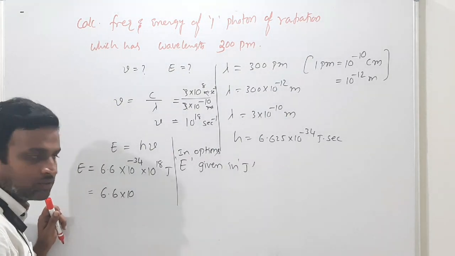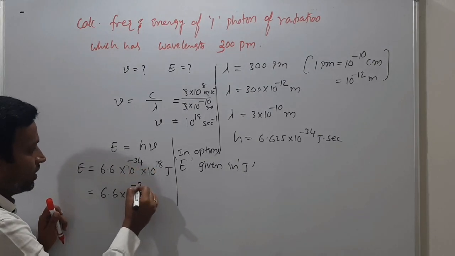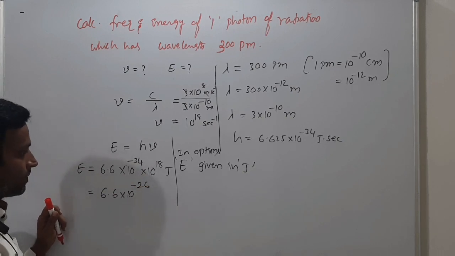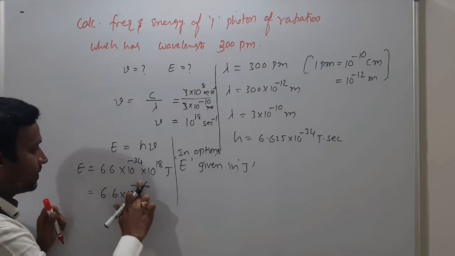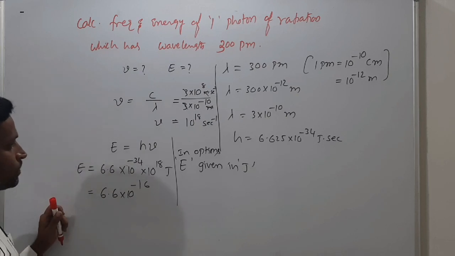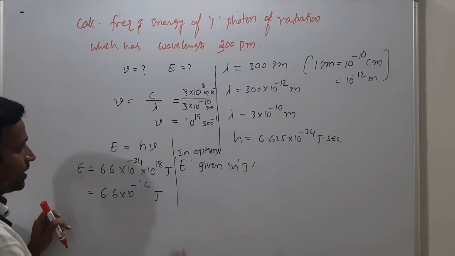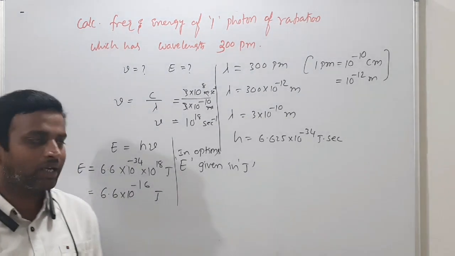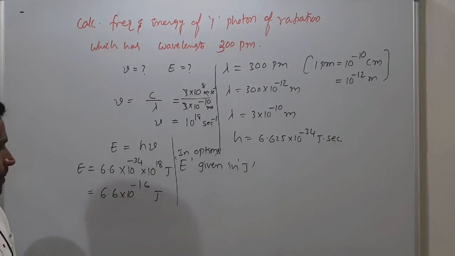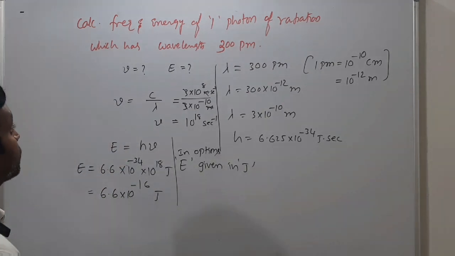So actually if it is 20 minus 24, I think it's minus 26. Yes. Minus 26, minus 16. Correct? So 6.6 into 10 power minus 16 joules I have. You calculate normally and you can understand. Correct or wrong, sir? 16, 18. Okay? Yes. So this is how to calculate energy.